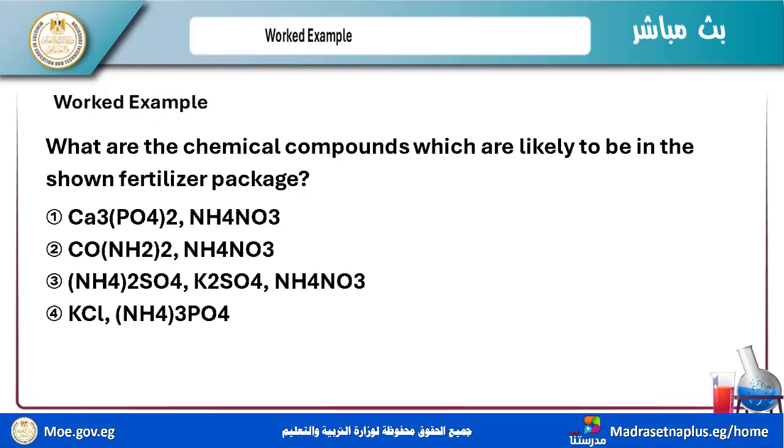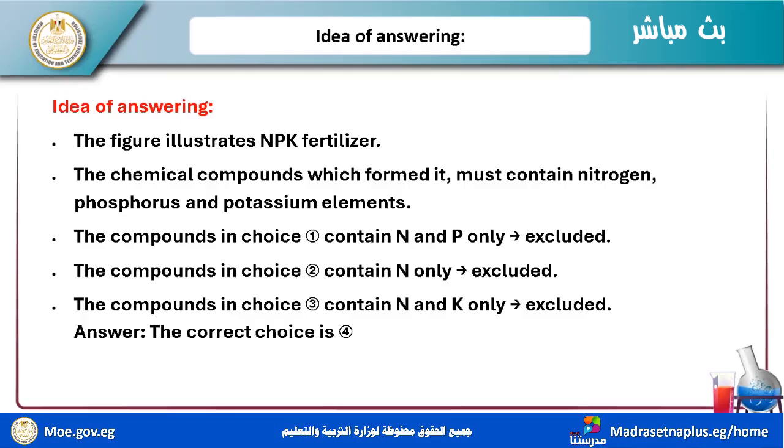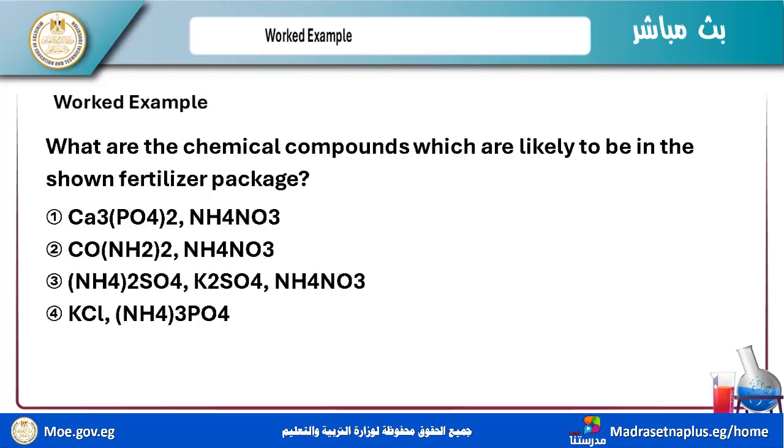Urea and ammonium nitrate are nitrogen only. The compounds in choice 3 contain nitrogen and potassium only. So the correct answer is choice number 4, because I have potassium, ammonium, and phosphate, NPK.